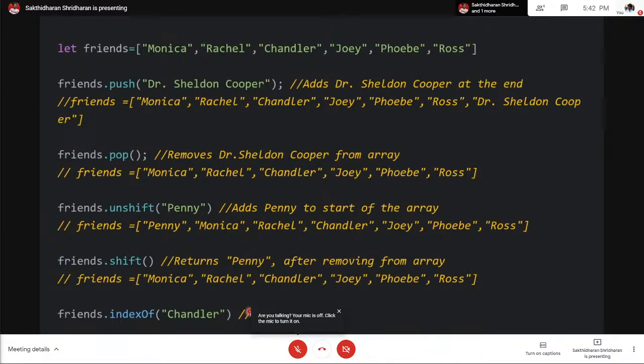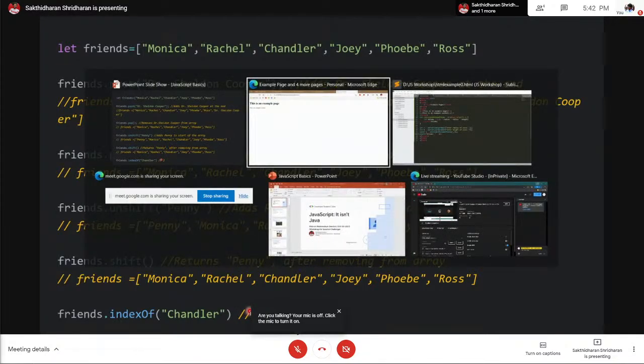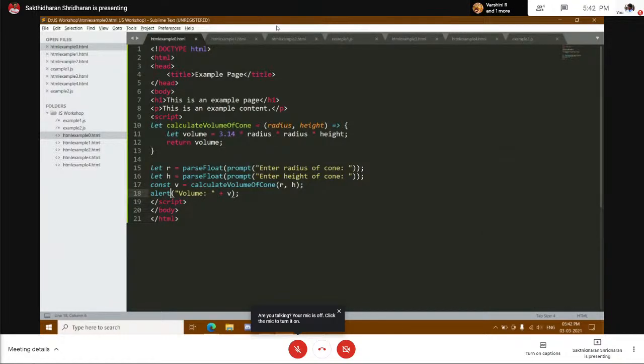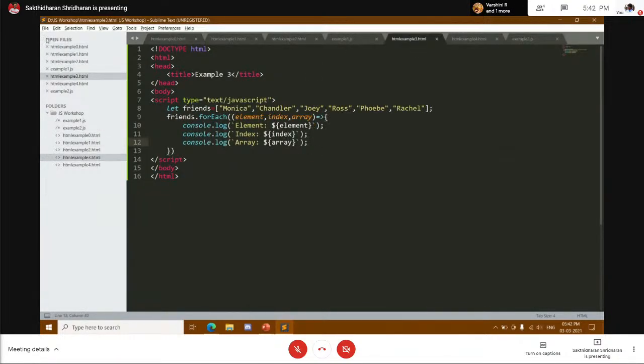There's also one more nifty method of arrays that's actually really popular. It's called forEach. Now I have declared a friends array, and the thing is, friends.forEach is an inbuilt method. Now this requires a function here.